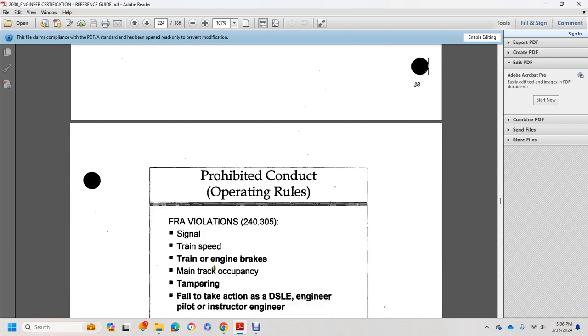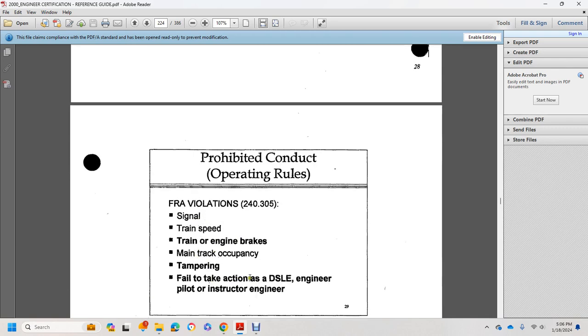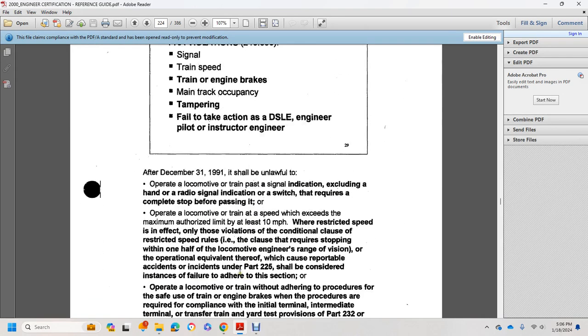Signal, train speed, train engine brakes, main track occupancy, tampering, failure to take action. Designated locomotive engineer, engineering pilot, instructor engineer. After December 31st, 1991, it shall be unlawful to operate a locomotive or train past a signal indication, excluding a hand signal or a switch, that requires a complete stop before passing it.